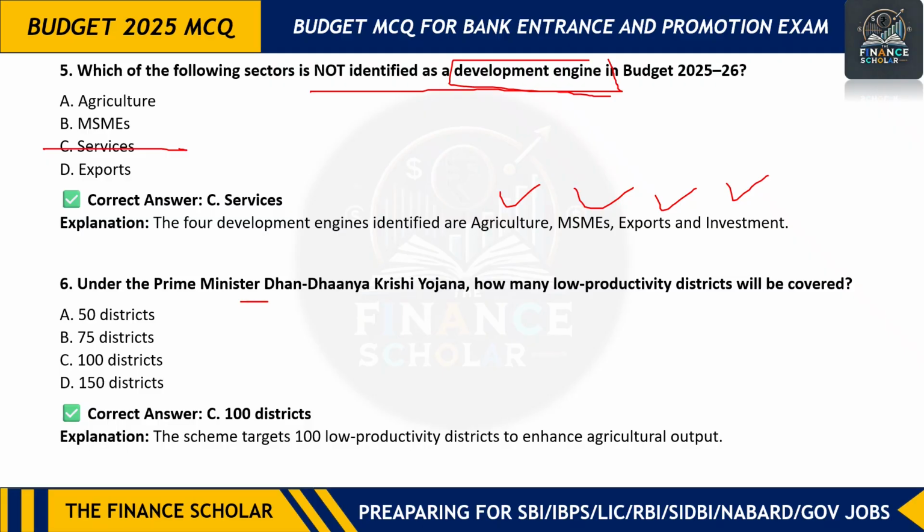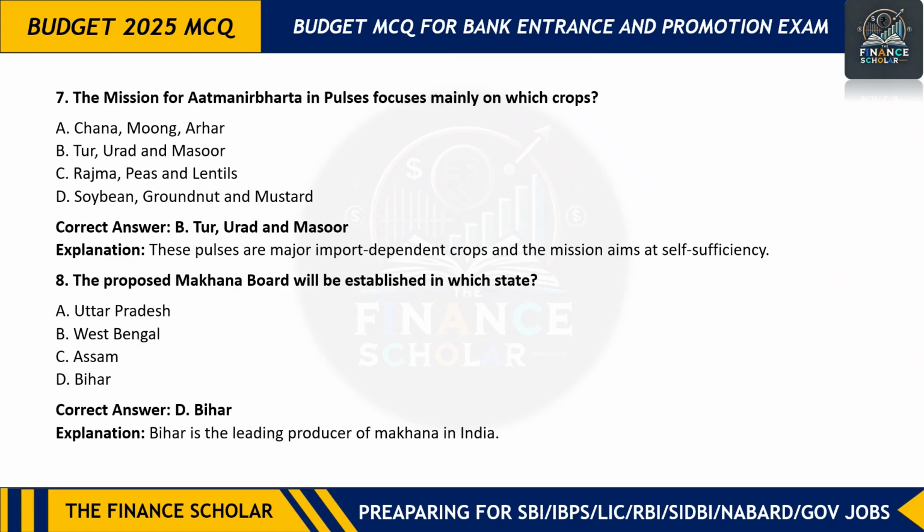Under the Prime Minister Dhan Dhanya Krishi Yojana, how many low productivity districts will be covered? So here government will cover 100 districts and total 1.71 crore farmers will be covered. Next question is the mission of Atmanirbharta in pulses focuses mainly on which crops? So the crops are tur, urad and masoor pulses.